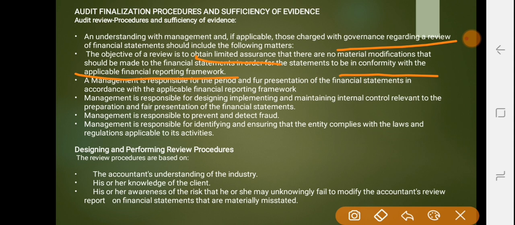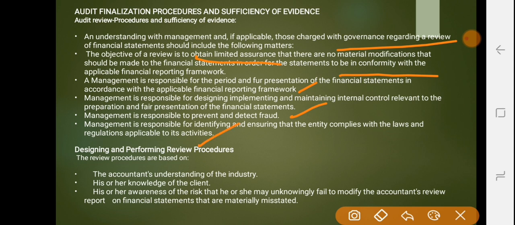Management is responsible for the preparation and fair presentation of the financial statements in accordance with the applicable financial reporting framework. Management is also responsible for designing, implementing and maintaining internal control relevant to the preparation and fair presentation of financial statements. Management is responsible to prevent and detect fraud.